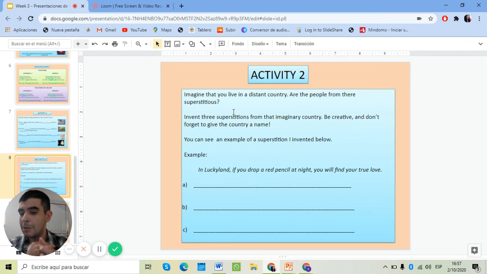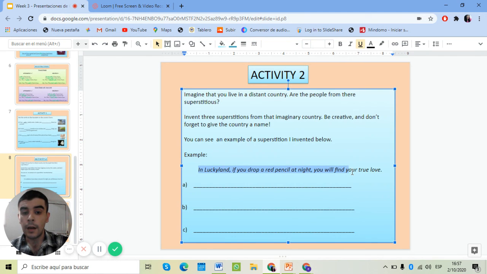Van a inventar 3 supersticiones y también le van a dar un nombre a ese país. I have written an example for you. In Lucky Land, if you drop a red pencil at night, you will find your true love. That's beautiful, isn't it? So that's a short example. And you have to write 3 superstitions. You have to invent them, right?